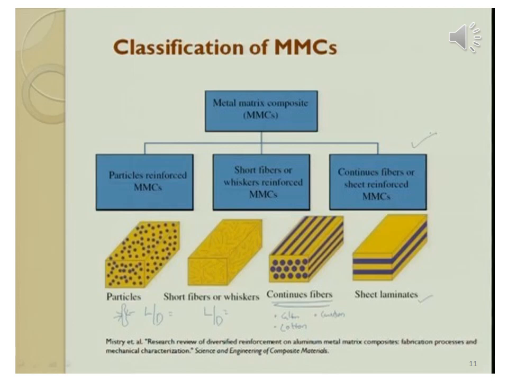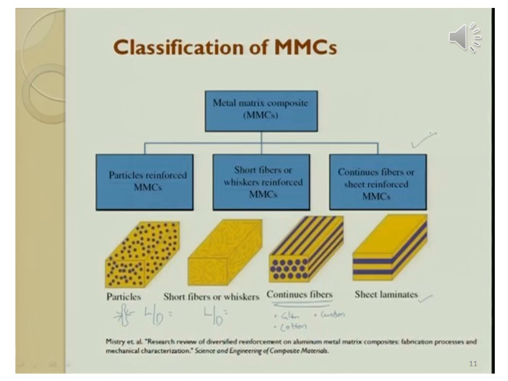I am using a new term, that is aspect ratio. Aspect ratio is the ratio between length and diameter of the particles. So here the reinforcing phase is present in the form of particles, so the length will be small. Therefore the aspect ratio, I mean L by D ratio, will either be 1, 2 or 3, and it must be less than 5.